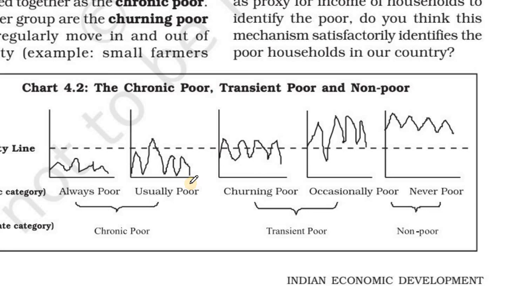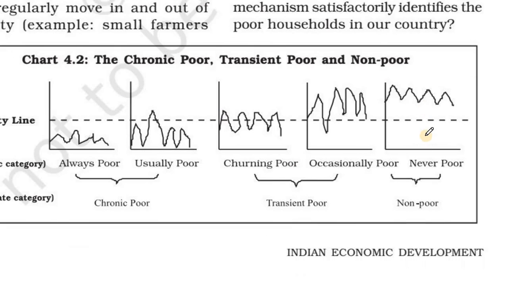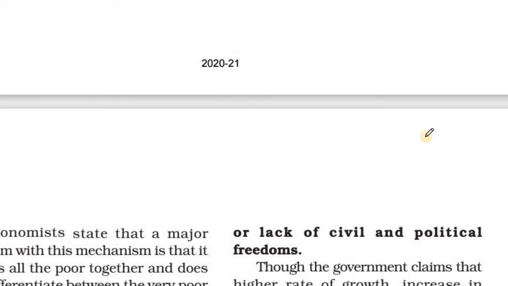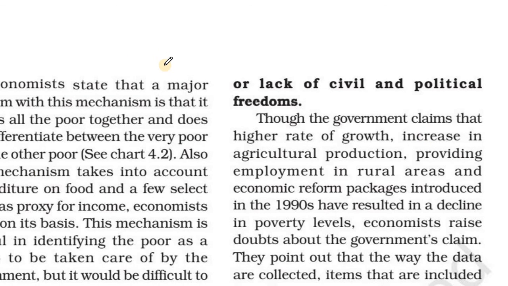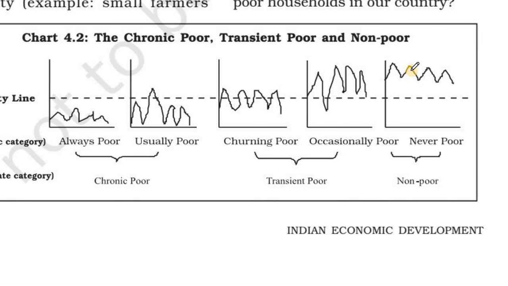Then another section is there, never poor. Those who are non-poor have a good job, employment, and a good salary. These are the categories of poor people: chronic poor, transient poor, and non-poor.